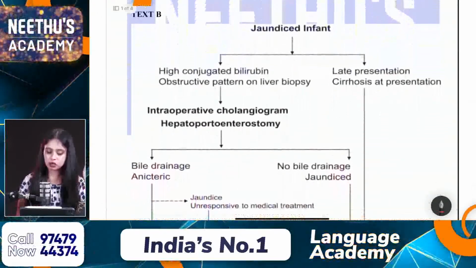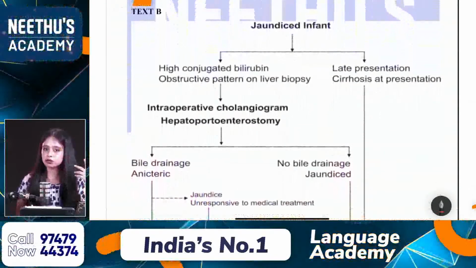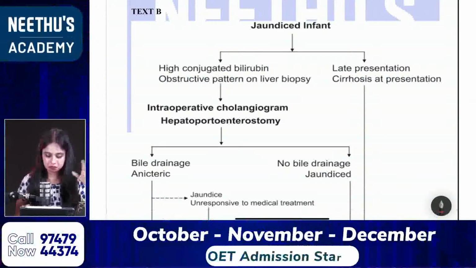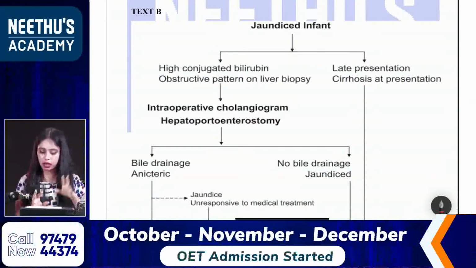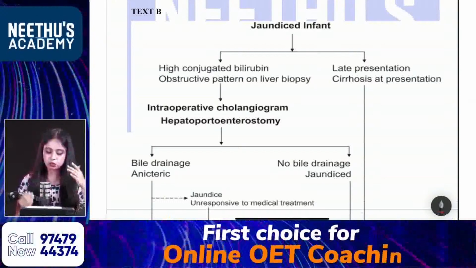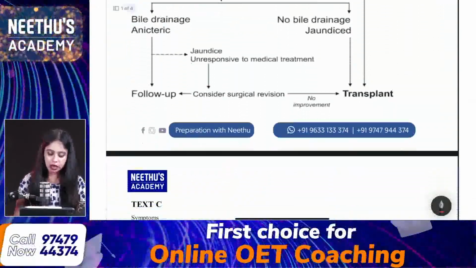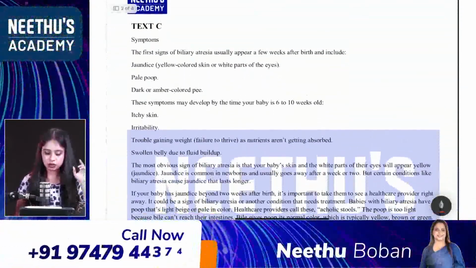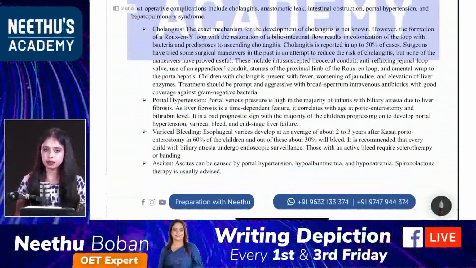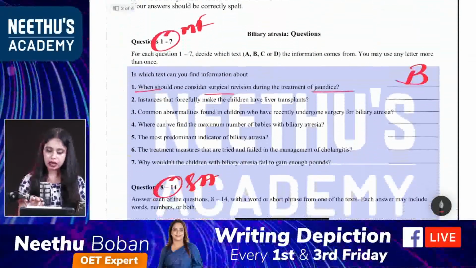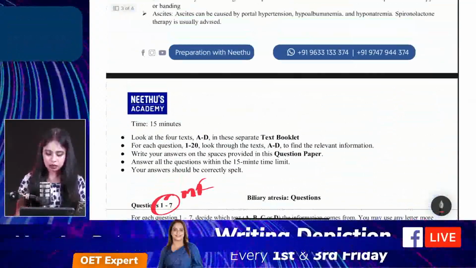In text B, a flow chart is mentioned. It's all about the procedure for a jaundiced infant. Text C is about the symptoms of the condition, and text D is about post-operative complications.